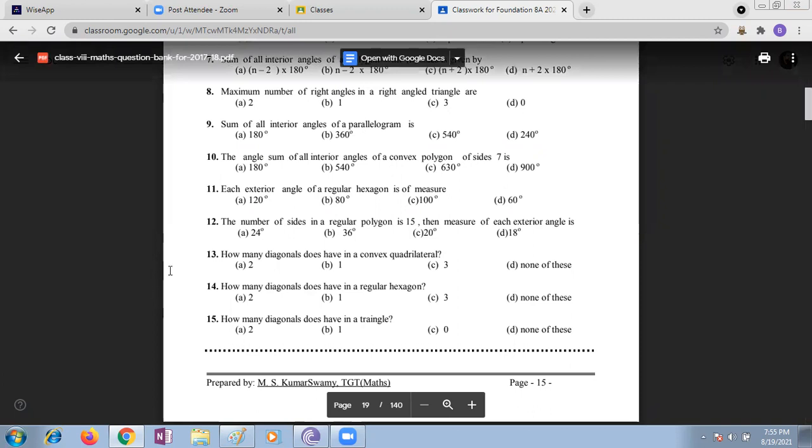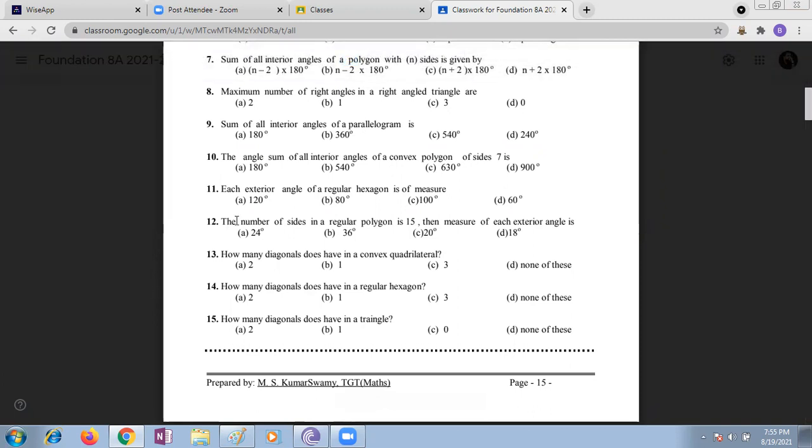I am getting answers only from Abhinav. Each exterior angle of a regular hexagon. Hexa means how many sides? 6 sides. Very good. So each exterior angle of a regular hexagon is what? We know that the sum of all exterior angles is equal to 360. Regular hexagon means all sides are equal. Divide 360 by 6, we get 60 degrees. Very good.